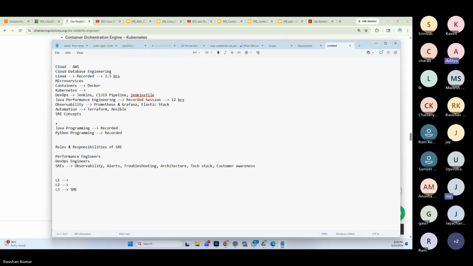I was talking about cloud computing. SRE folks need to deploy the services and create the instances, all those things they need to do. They can use Terraform scripts to do that. They need to develop on this.